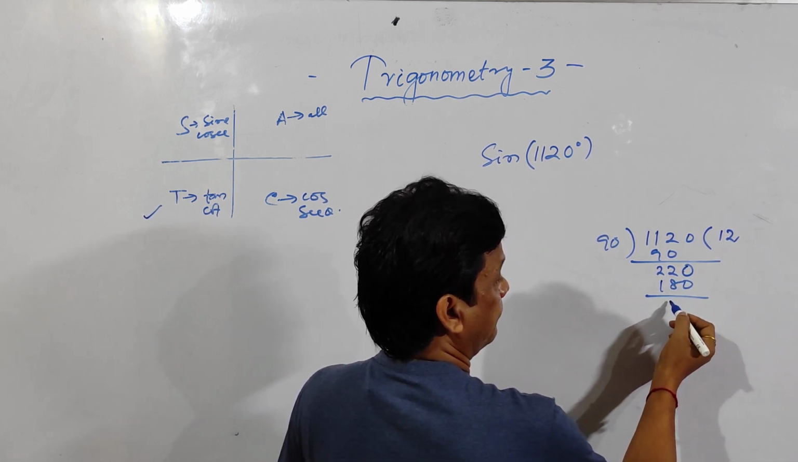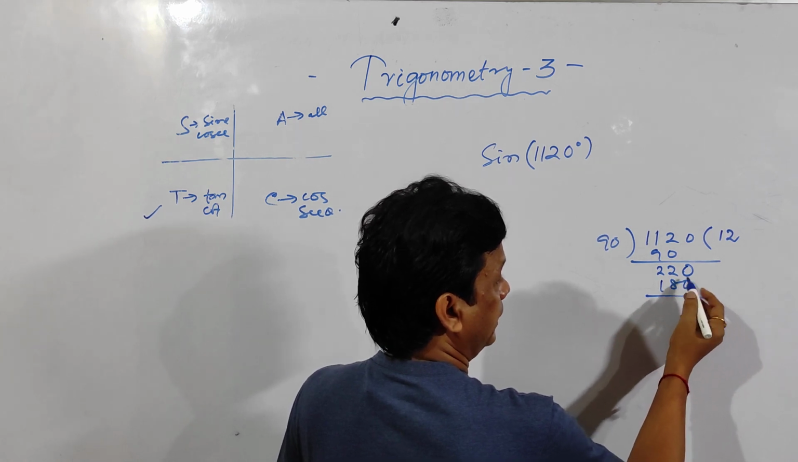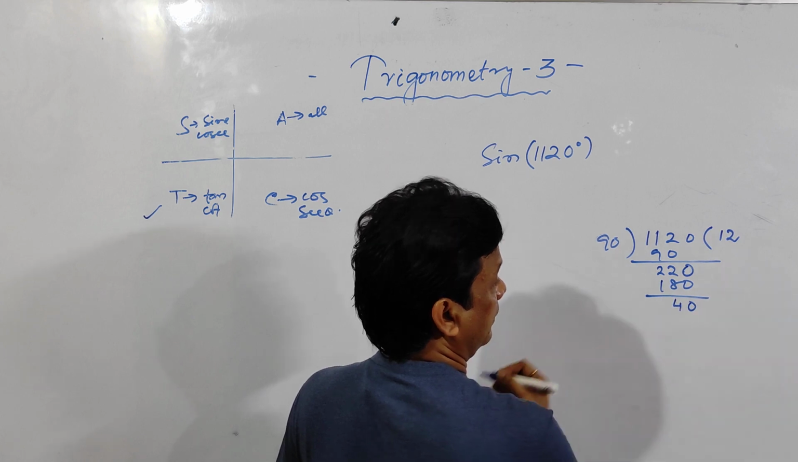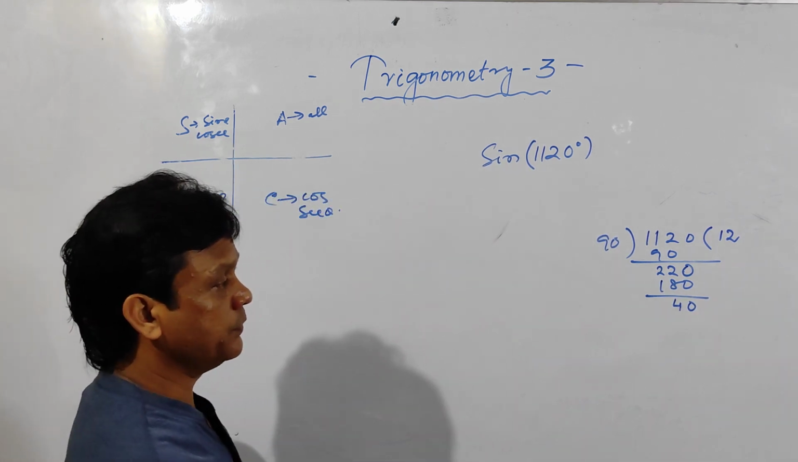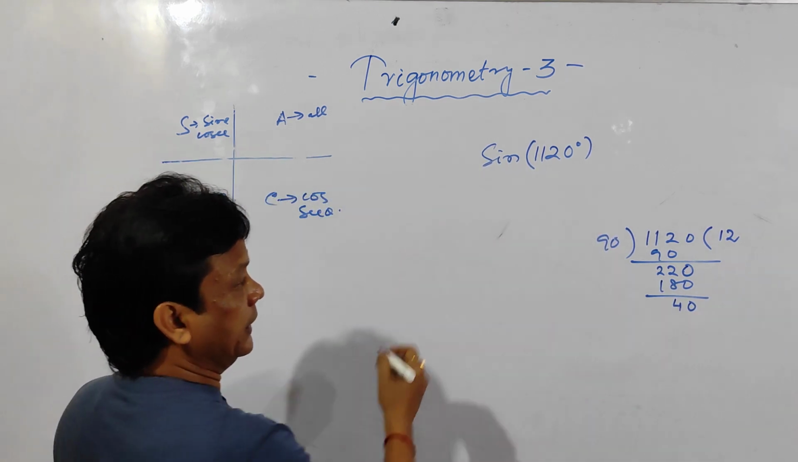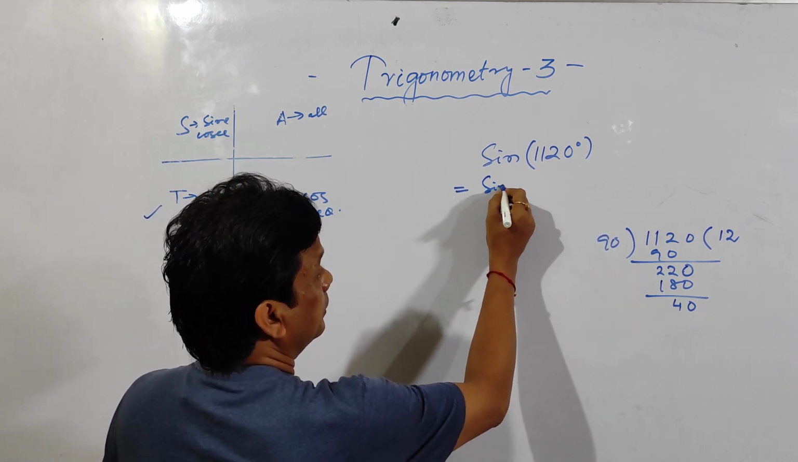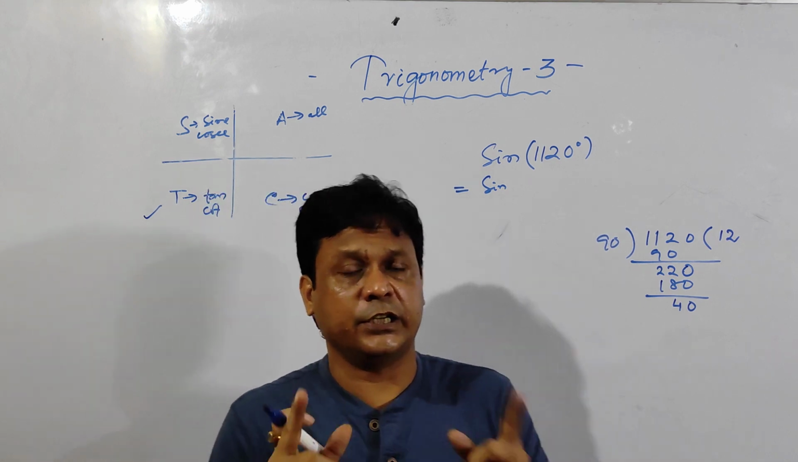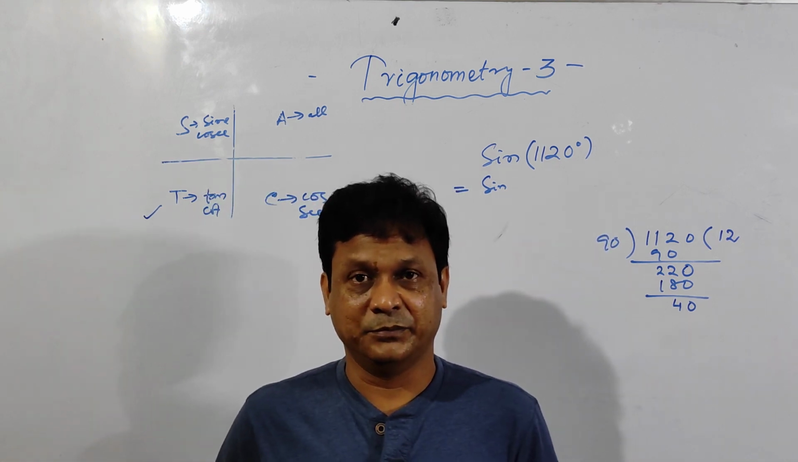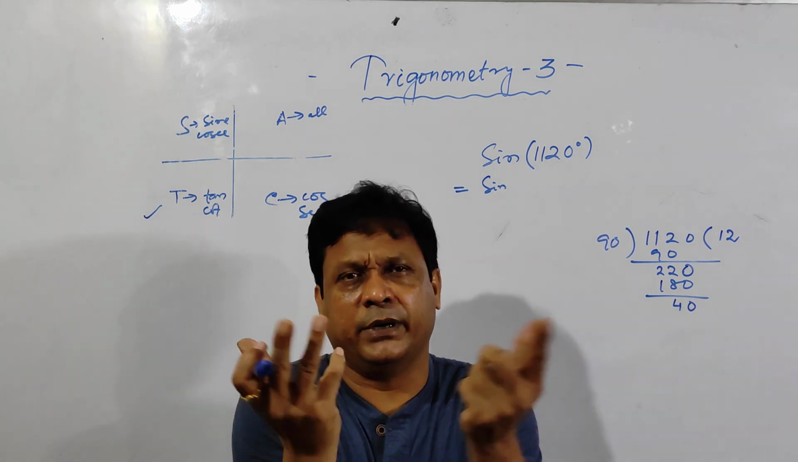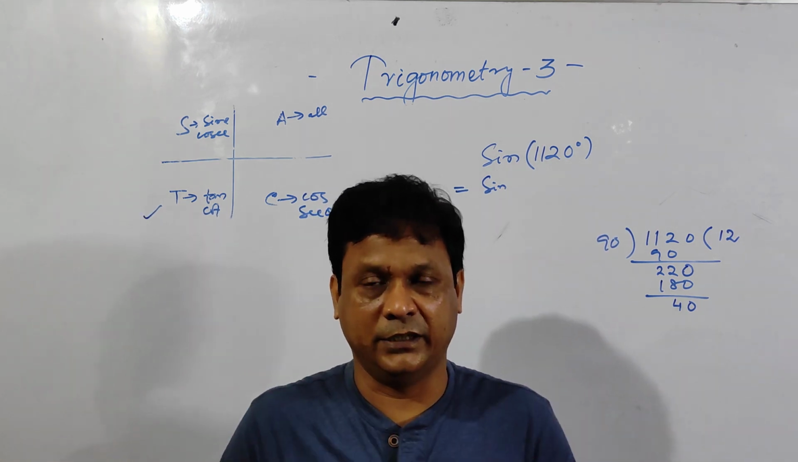Okay, so the remainder is 40. So you should write like this. See here, how to write? You should write in a more systematic way. Clear? Don't say that chalega bhai. Don't say like that.